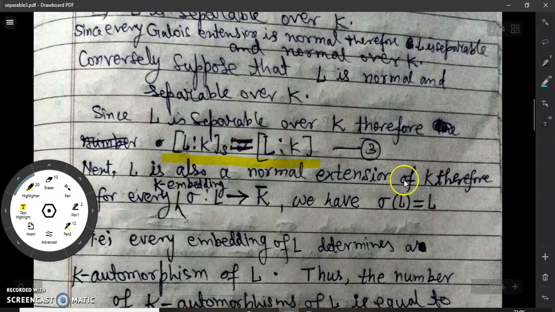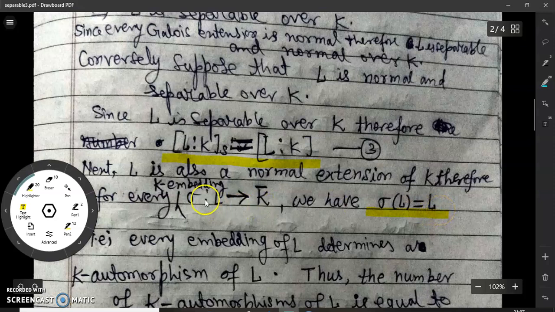If L is normal, then for every K embedding sigma from L into K bar, we have sigma of L equal to L. This says that if sigma is an embedding of L into K bar, then sigma keeps L fixed. That is, sigma can be treated as a K automorphism of L, and so sigma belongs to the Galois group of L over K.